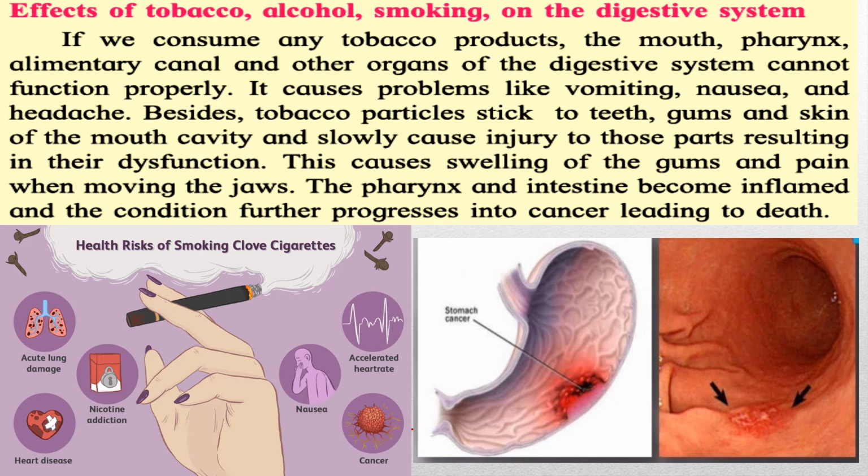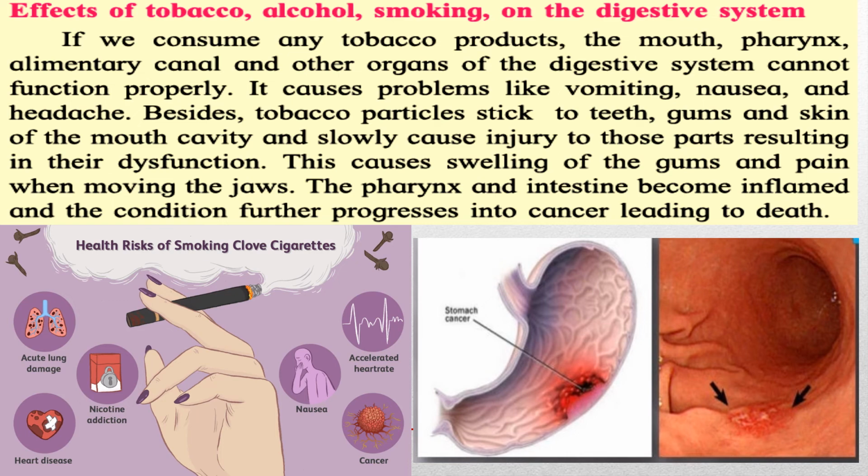Now we have seen how important your stomach and your body is. Your digestive system, every system in your body is very important. But people get into various kinds of consumption of alcohol or tobacco, smoking. This is endangering our body. It is causing various types of problems in our body.